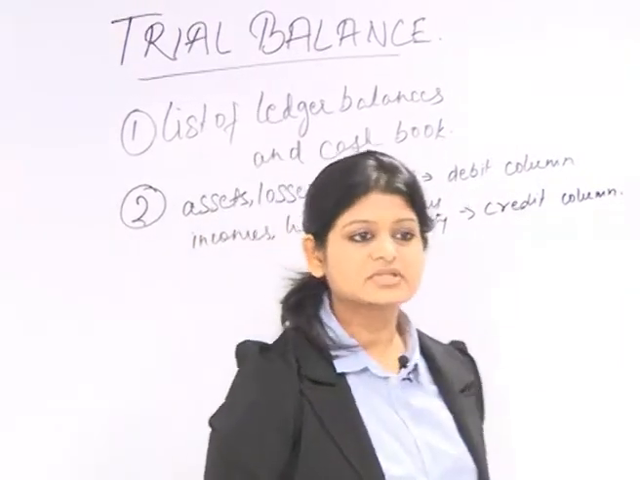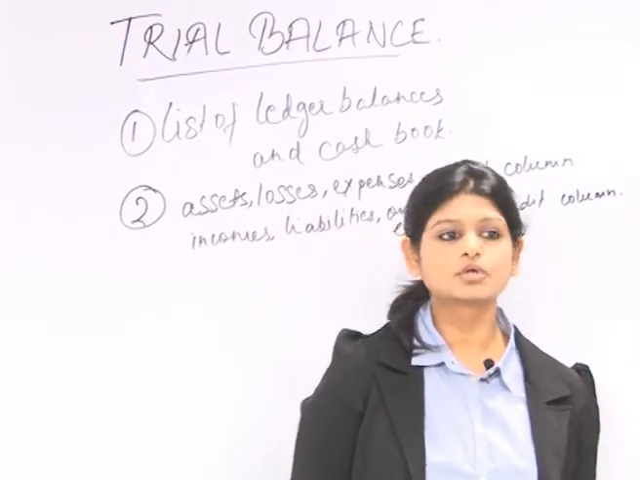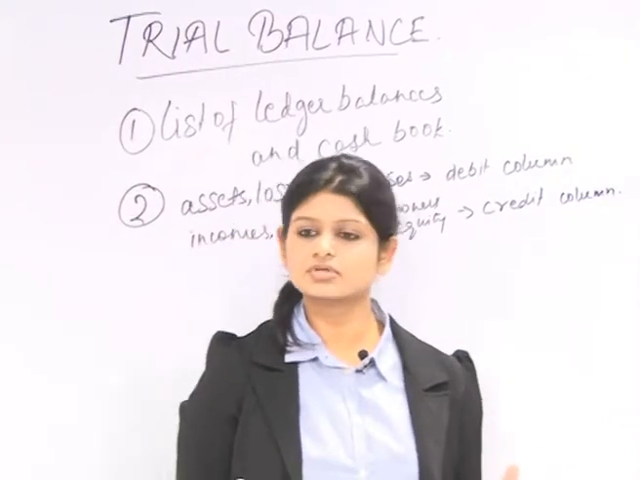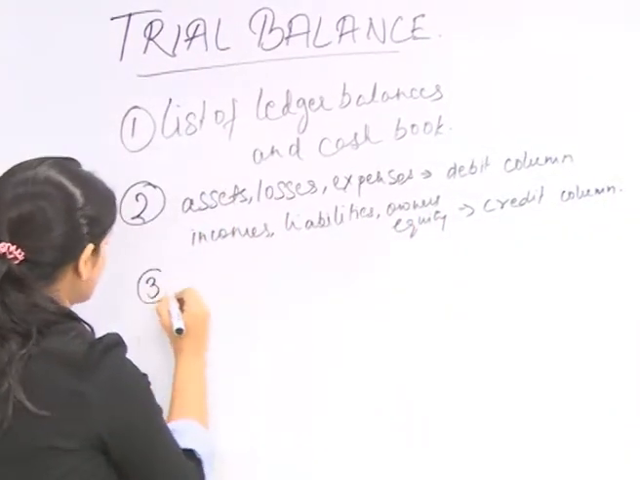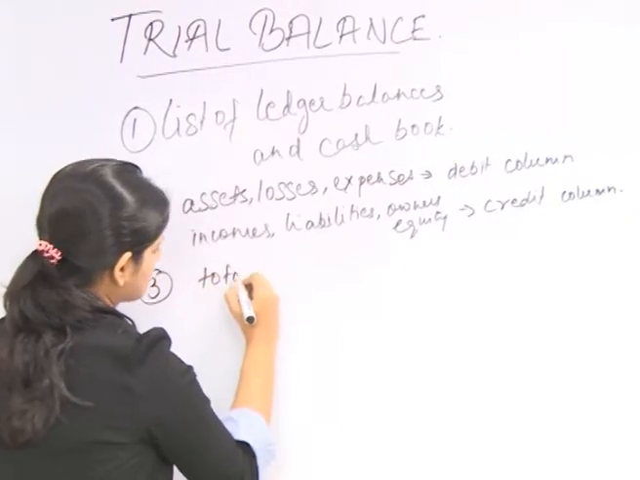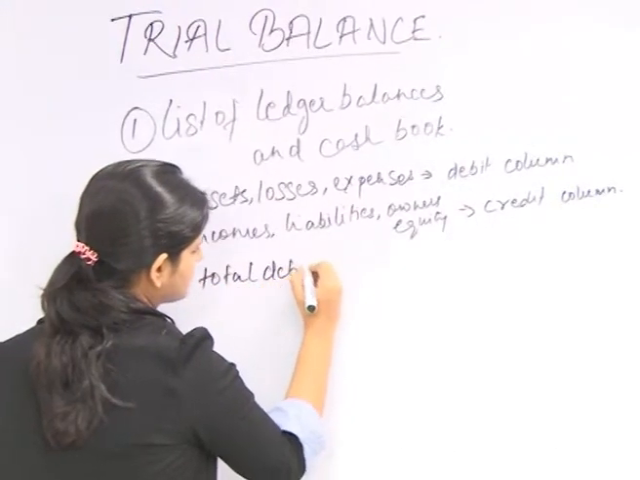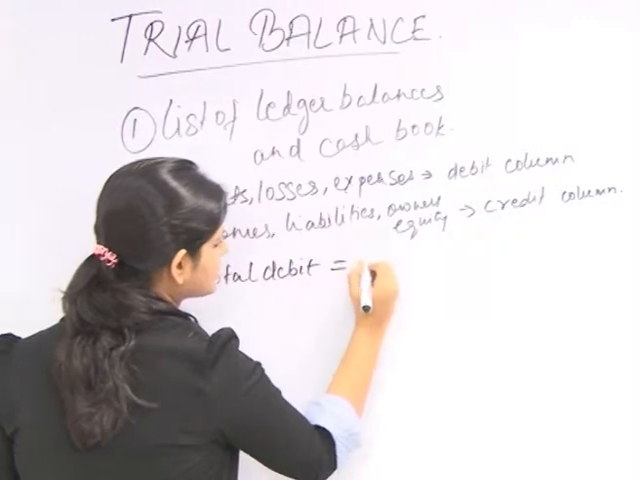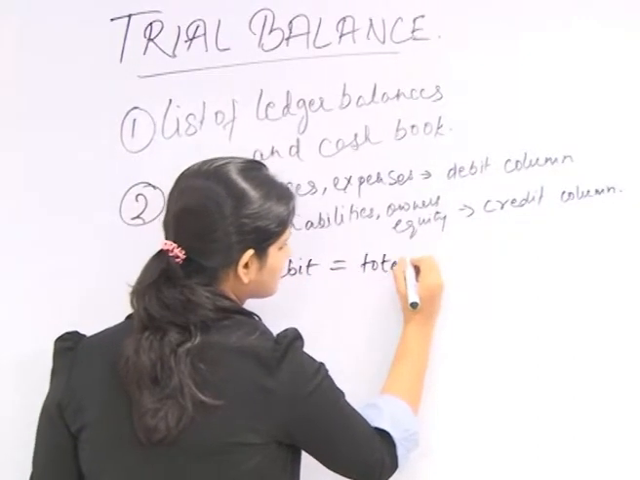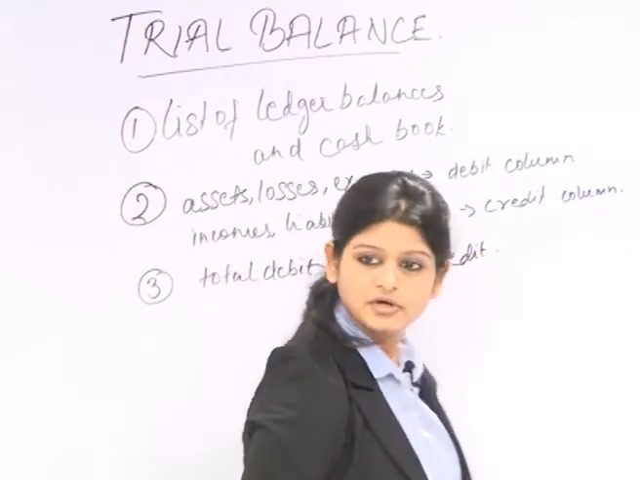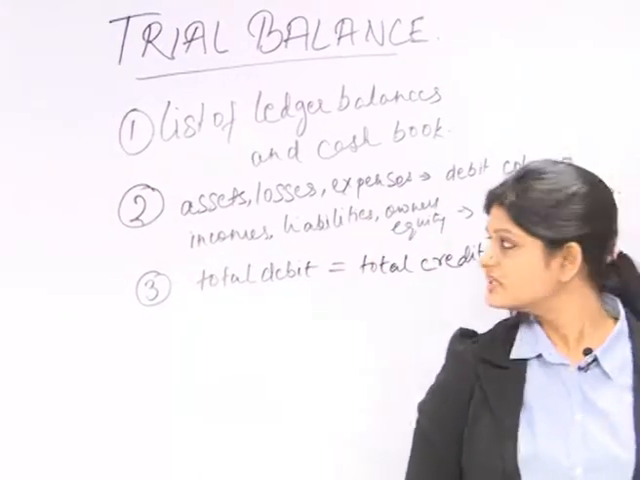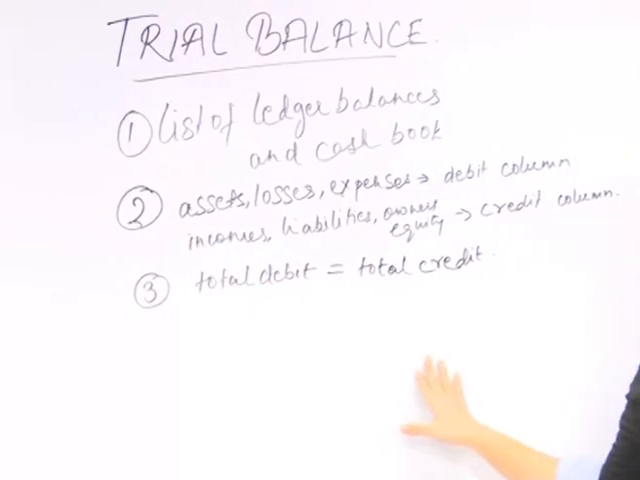As per the double entry system, the total of the debit should be equal to the total of the credit column. Total debit should be equal to total credit. Are we clear on this? Yes. Can you all please jot down these points in your notebooks? Sure.